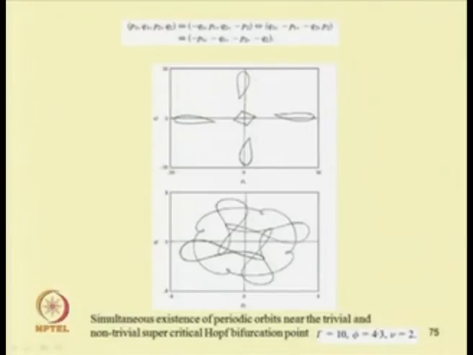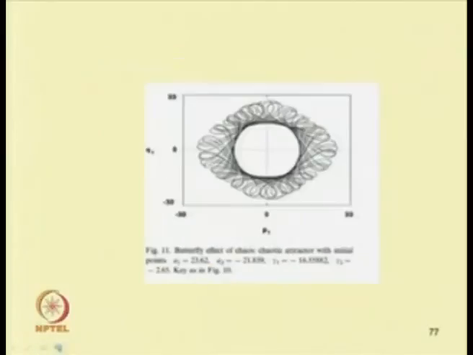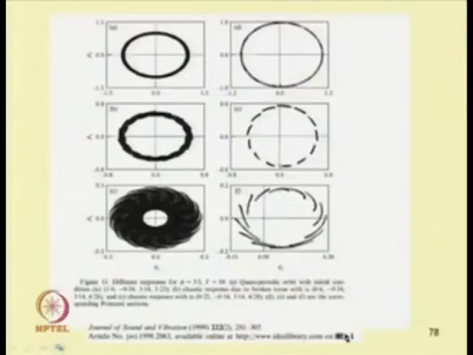Initially we have a symmetric periodic response, and by changing the system parameter we can have a chaotic response. So, this is another symmetry restoring crisis, and one can observe a butterfly effect by changing the initial condition, chaotic response one can obtain.